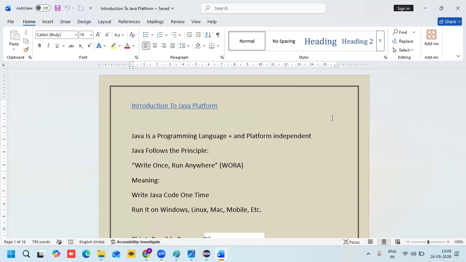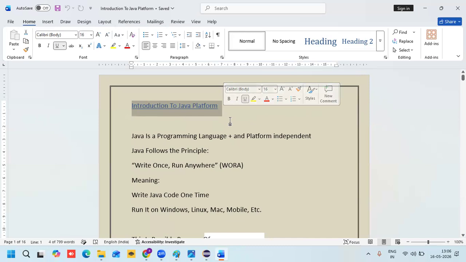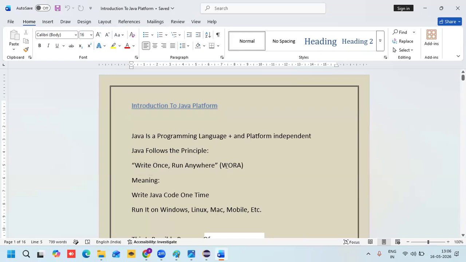First, what is my heading here? Introduction to the Java platform. I already explained that Java is a programming language and is platform independent. Java follows the principle write once, run anywhere, which you all know very well.